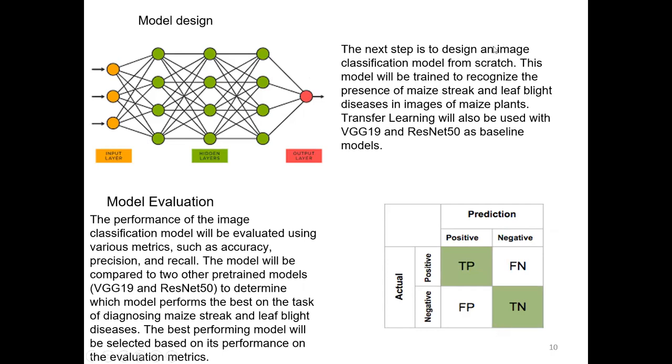We shall also design an image classification model from scratch. Then the model will be trained to recognize the presence of maize streak and maize leaf blight diseases in images of maize plants. I shall also do some transfer learning on the VGG19 and the ResNet50 as baseline models. We shall add some layers on these models and do some fine tuning for the weights and parameters of the model.